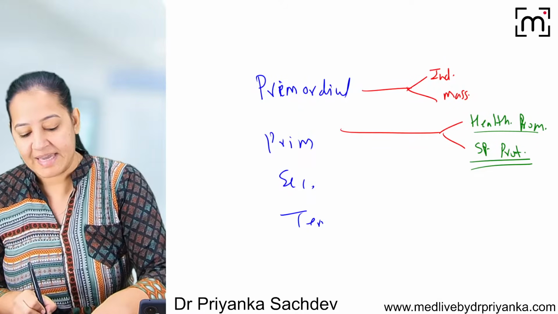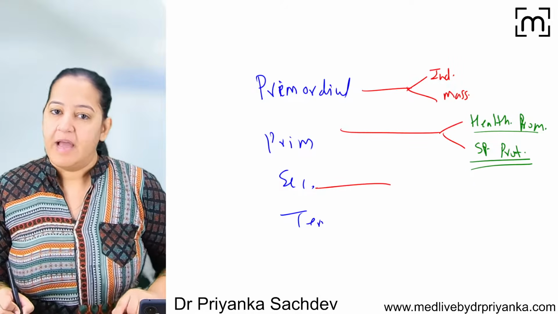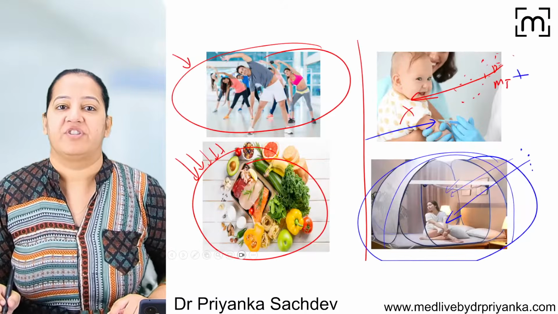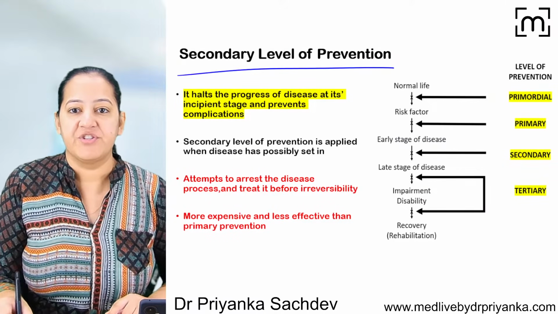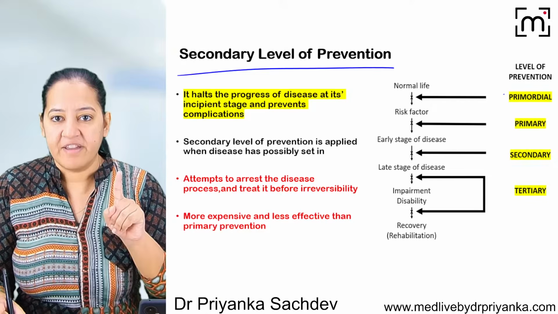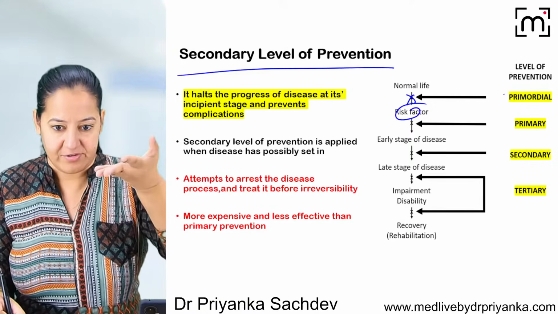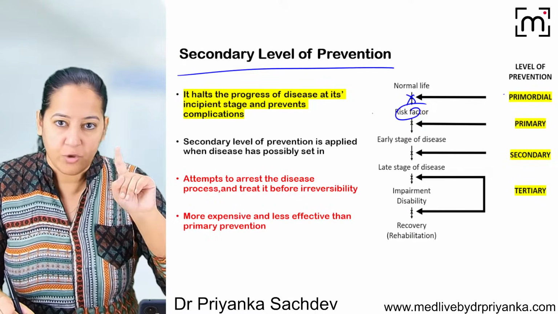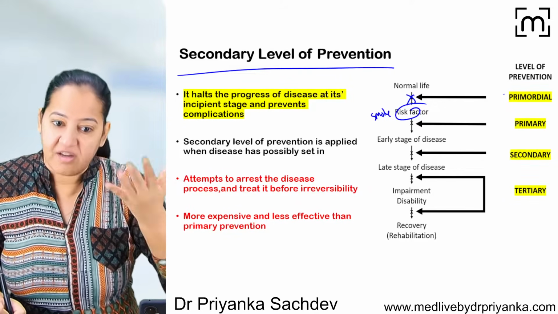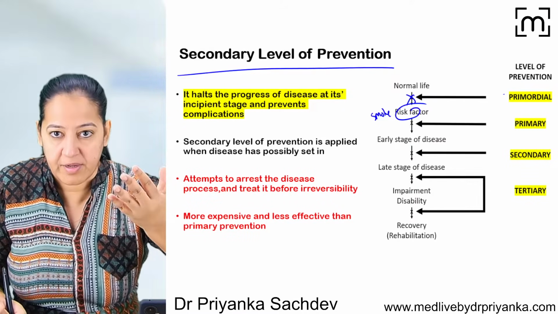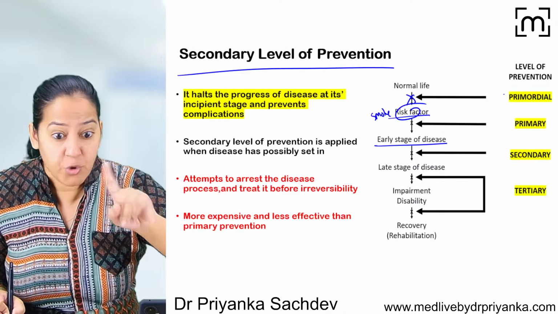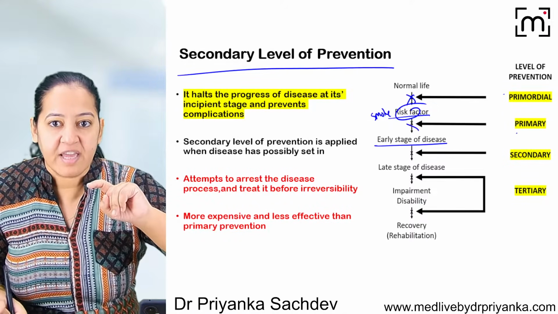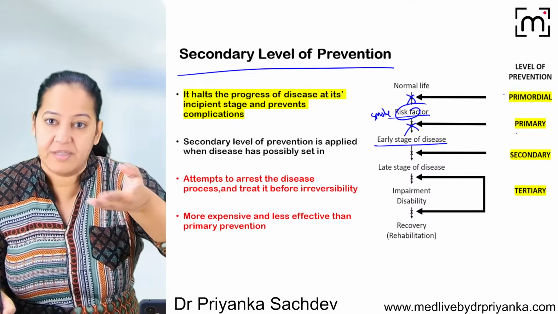Okay. Now coming to the secondary level of prevention. And here also I will tell you two modes of intervention. So what is the secondary level of prevention? I told you in primordial, we are taking action prior to the risk factor. Even before the risk factor: the child doesn't smoke, and we are discouraging smoking in future also. That is primordial. Here the child smokes, the teenager smokes, and the teenager doesn't have lung cancer yet. In primary, we are taking the action after the risk factor, but before the disease.